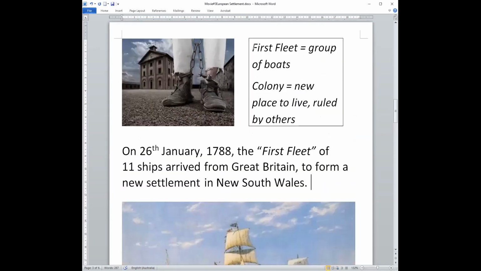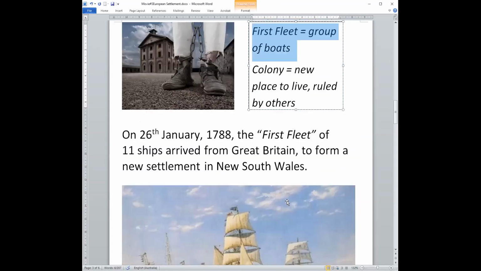So remember, the first fleet is a group of boats or ships, 11 ships.